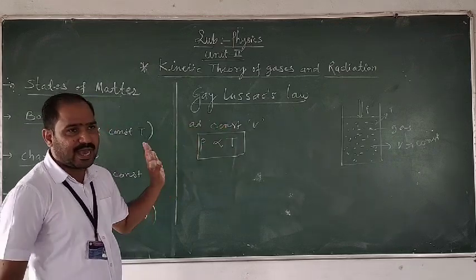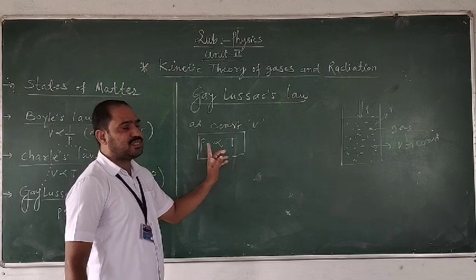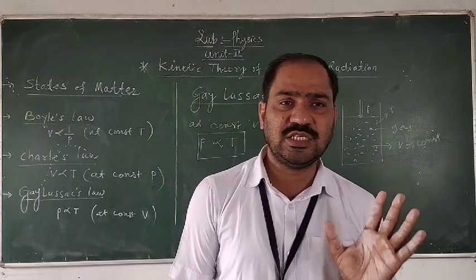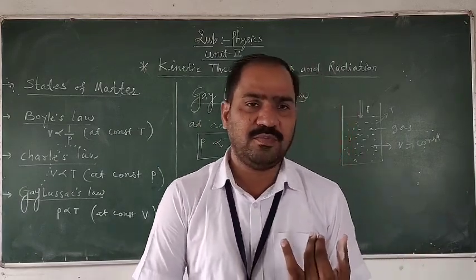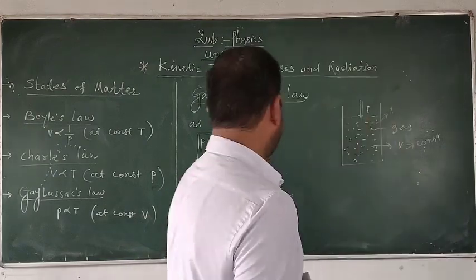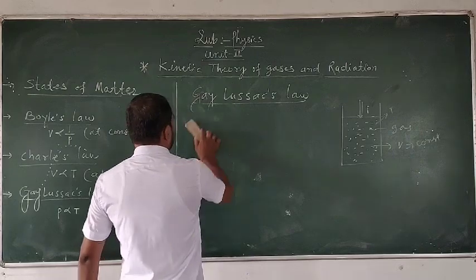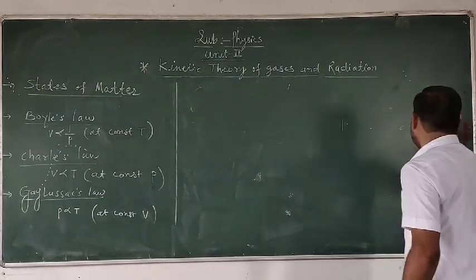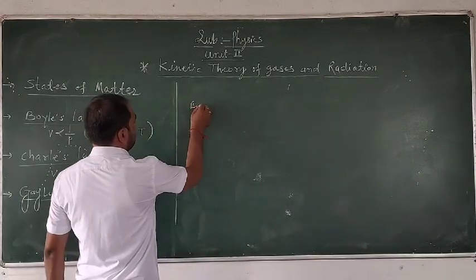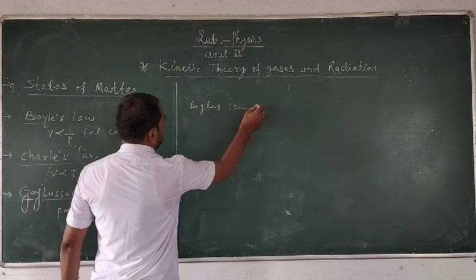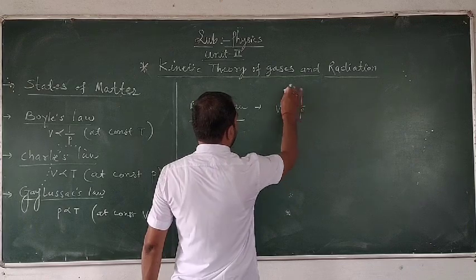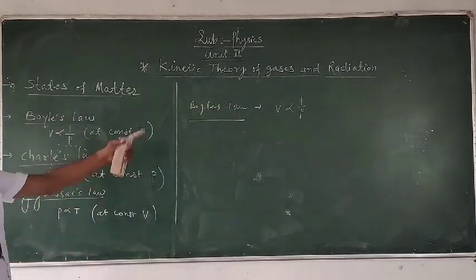For a given mass of a gas, the pressure of the gas is directly proportional to its temperature at a constant volume. It is called the Gay-Lussac law. So in this topic, we have seen the three laws. Number one is Boyle's law, second is Charles law, and third is the Gay-Lussac law. I am writing here the statements of the three laws. Number one is Boyle's law: V is inversely proportional to the pressure.